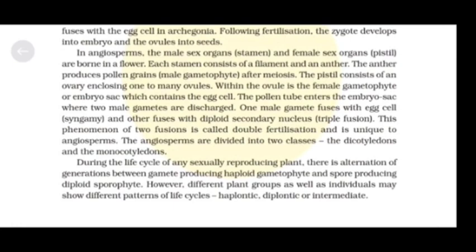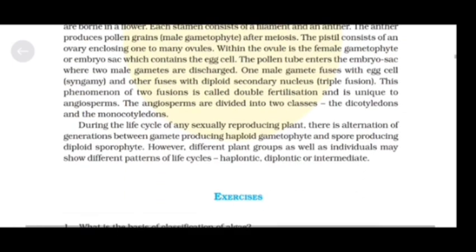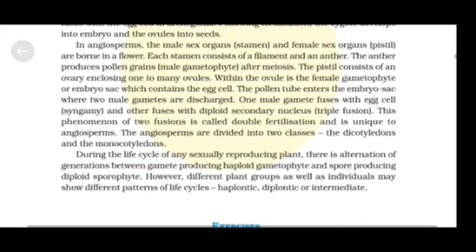Within the ovule is the female gametophyte or embryo sac which contains the egg cell. One male gamete fuses with egg cell, syngamy, and the other fuses with diploid secondary nucleus, triple fusion. This phenomenon of two fusions is called double fertilization and is unique to angiosperms. The angiosperms are divided into two classes, the dicotyledons and the monocotyledons.